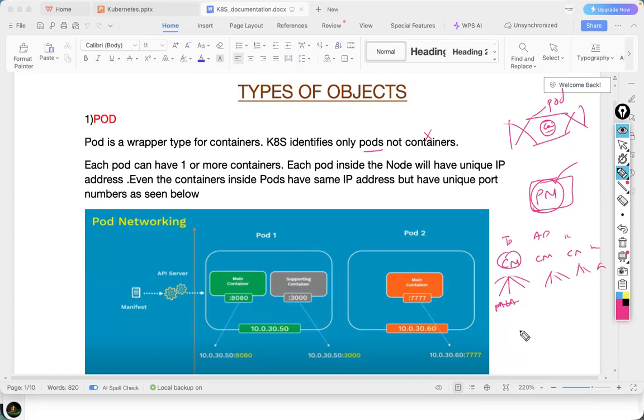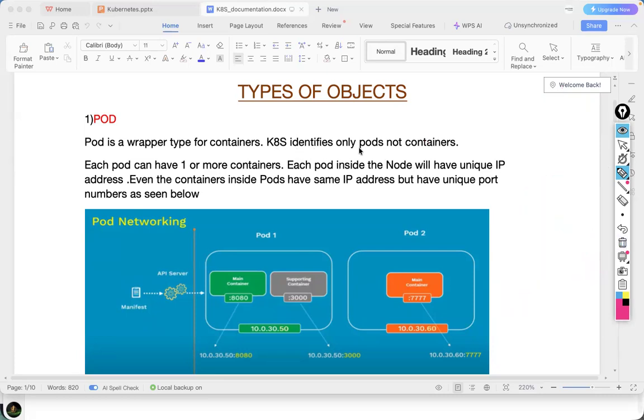Chief Minister. Are you sure? Yes, sir. Because he doesn't know MLAs. He will interact with the higher level only, right? Yes, sir. So similarly here in Kubernetes, the Kubernetes master node will interact with the pod, not with the container. Okay. Yes, sir.